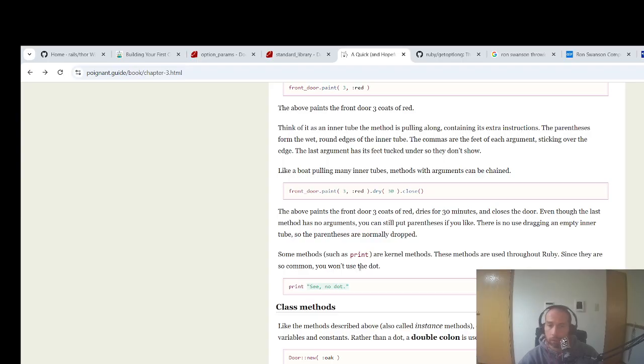Some methods, such as print, are kernel methods. These methods are used throughout Ruby. Since they are so common, you won't use the dot. Print. See? No dot.